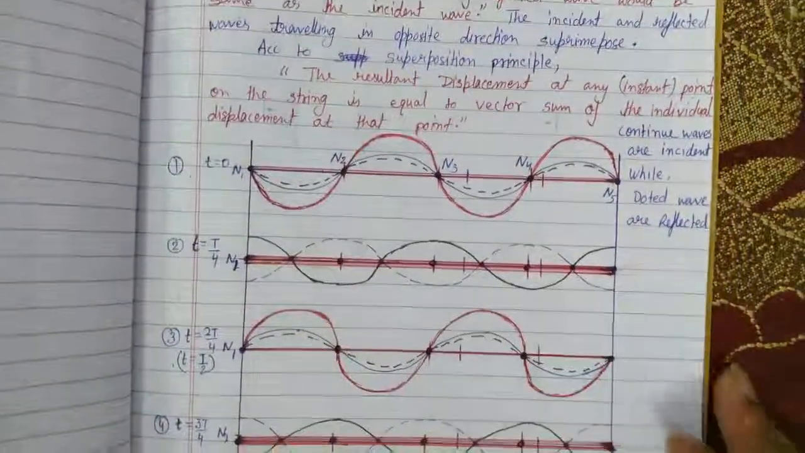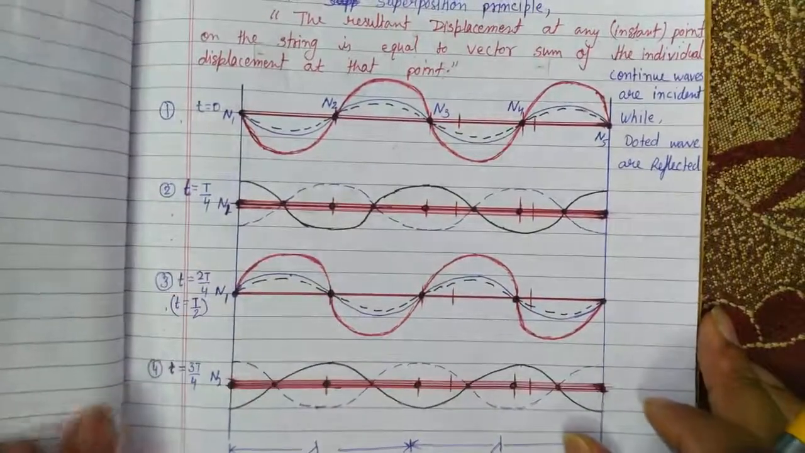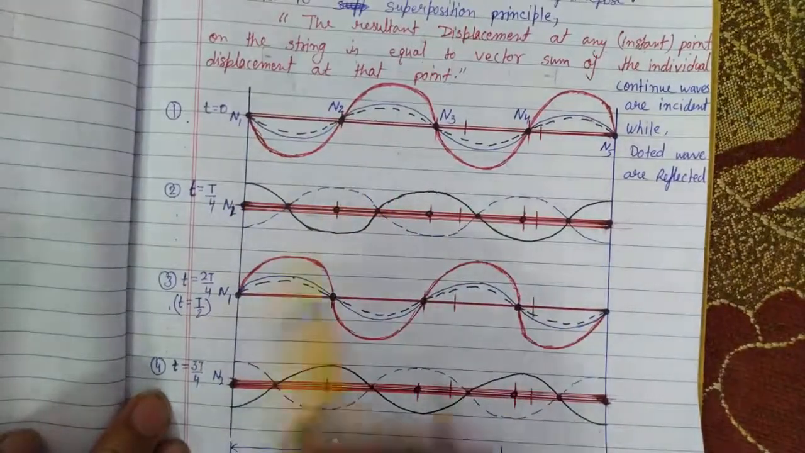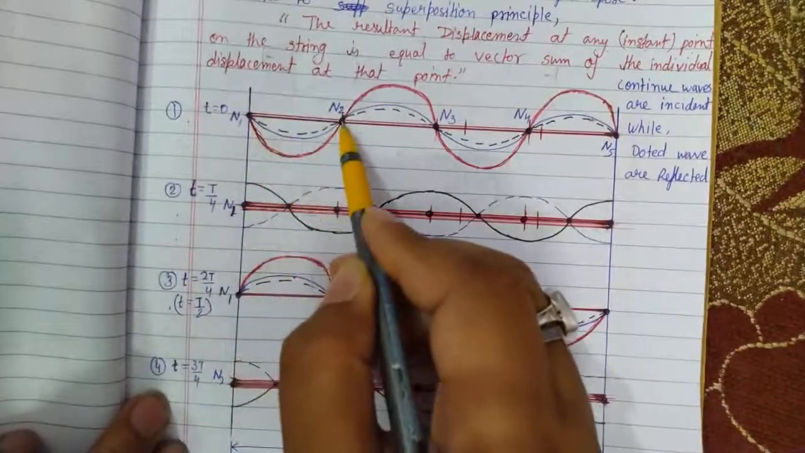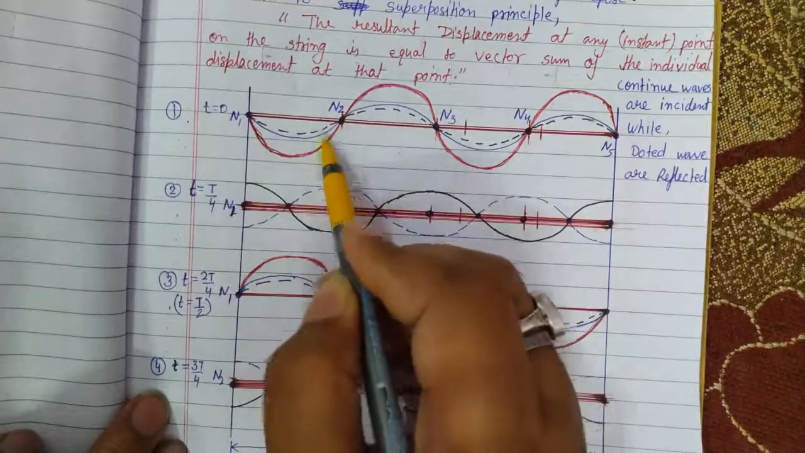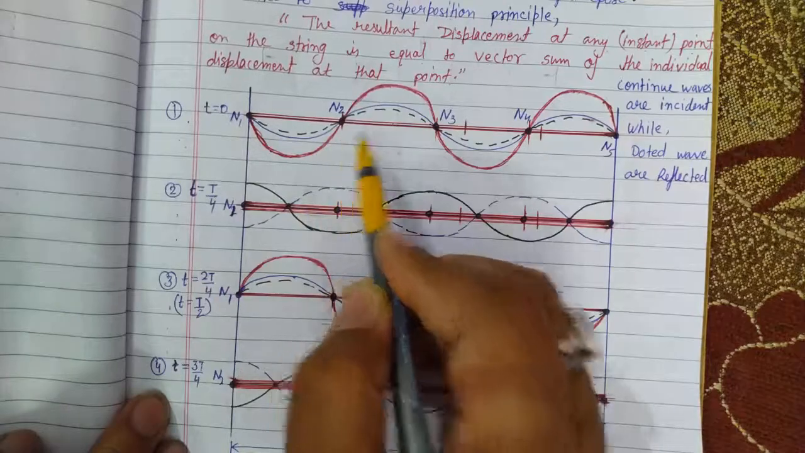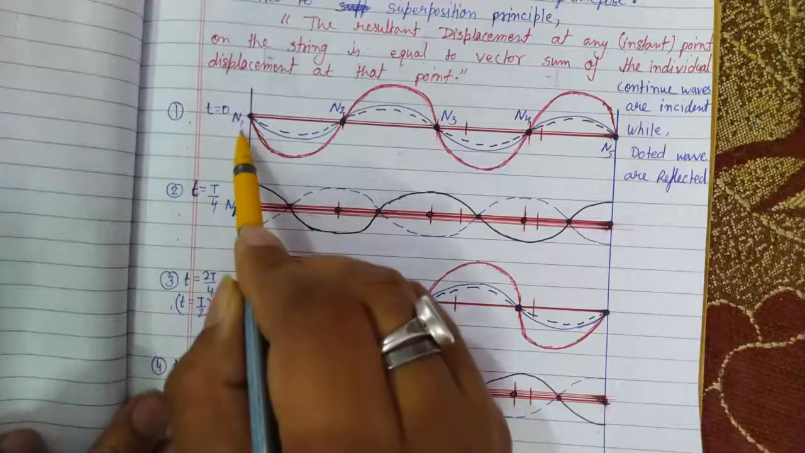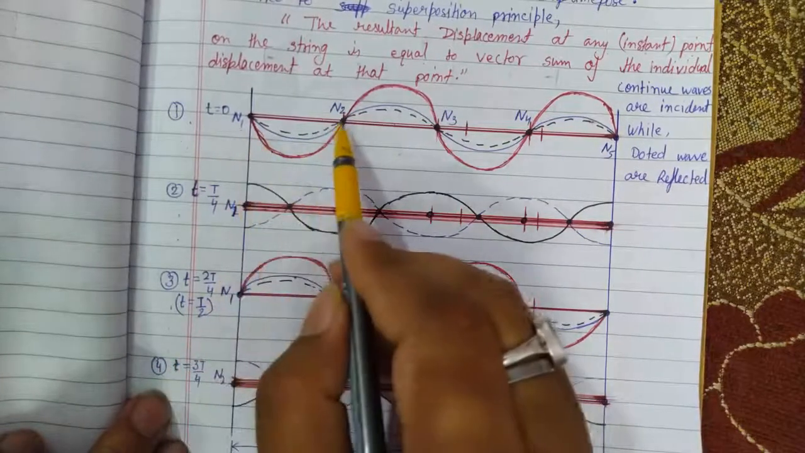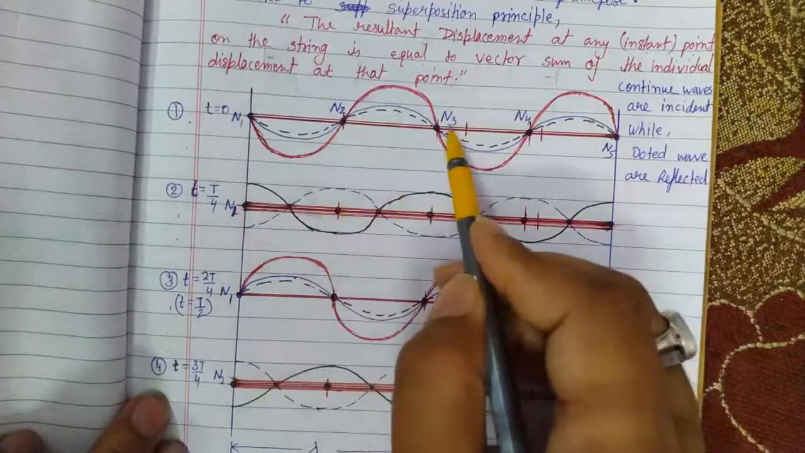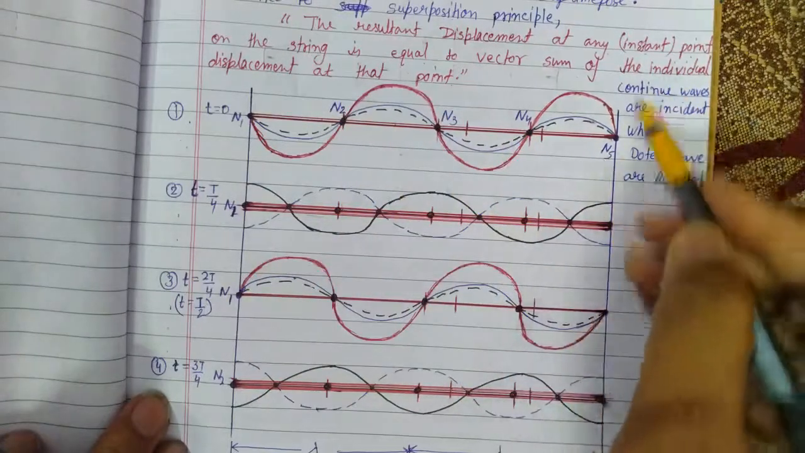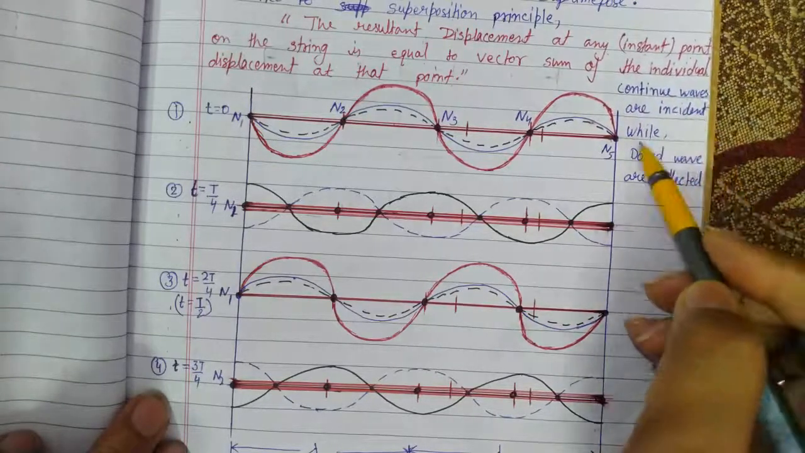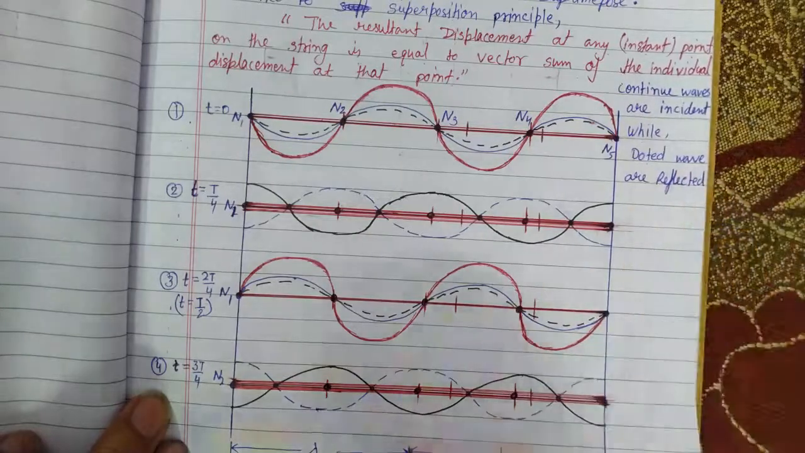Now here a graphical representation is shown in which three waves are observed, where the solid waves are the incident waves and the dotted waves are the reflected waves. For case 1, at time t equal to 0, start from node n1 and move to node n2, n3, n4 and last is n5. In the first case, the continuous waves are incident while the dotted waves are reflected.